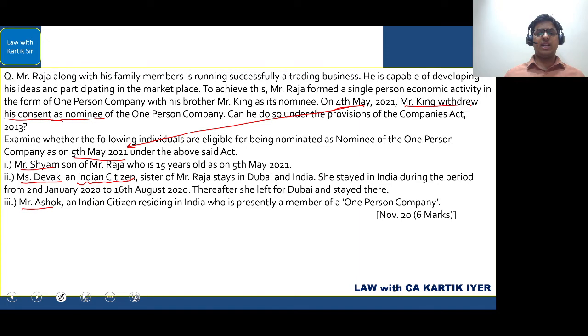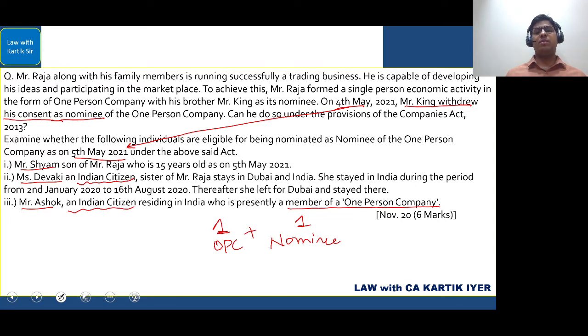Mr. Ashok, an Indian citizen residing in India, who is presently a member of a one person company. So Mr. Ashok is an Indian citizen definitely, but he is a member of a one person company. Can a person who is a member of a one person company become a nominee in another one person company? The answer is yes, he can. Maximum a person can be member in one person company, plus he can be nominee in one person company. This is the maximum that he can stretch himself.